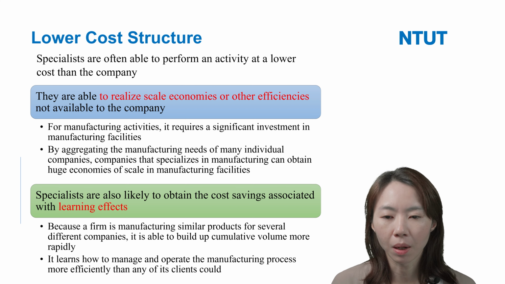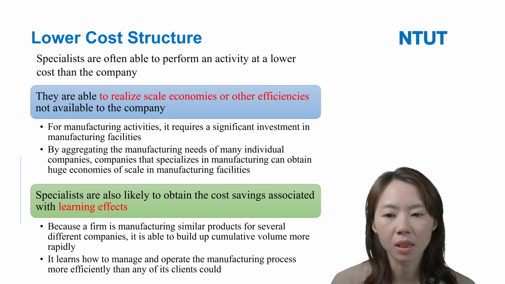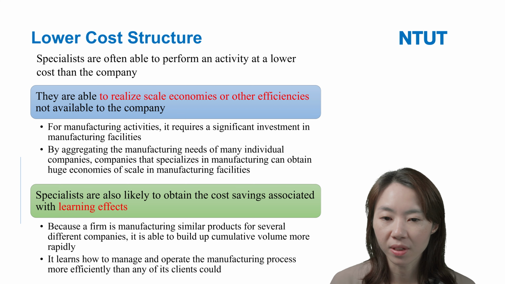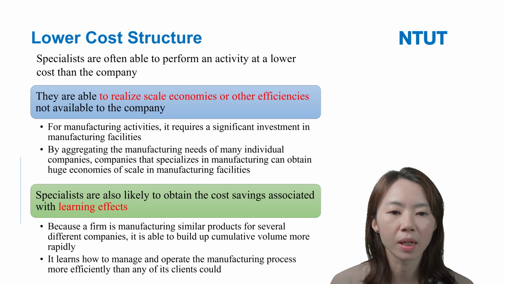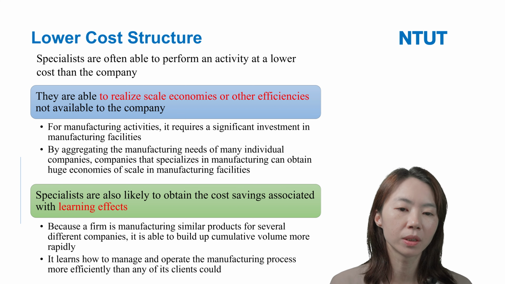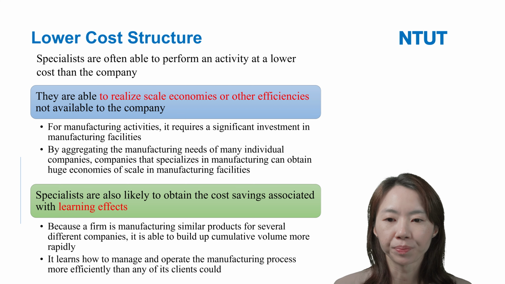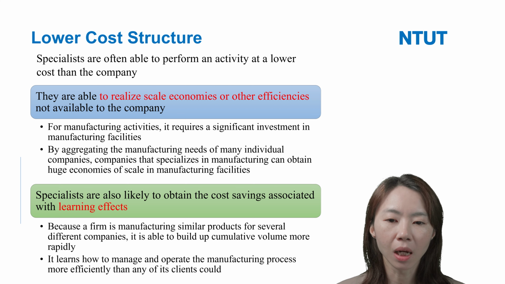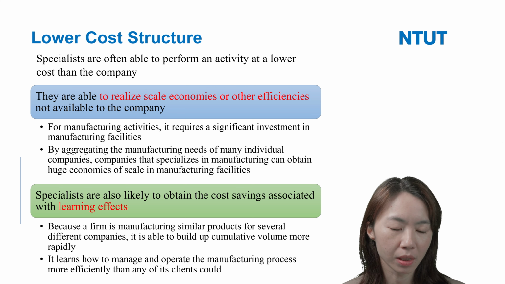For manufacturing activities, a significant investment in manufacturing facilities and equipment is required. And because these specialists help many firms do this, they serve the manufacturing needs of many individual companies.